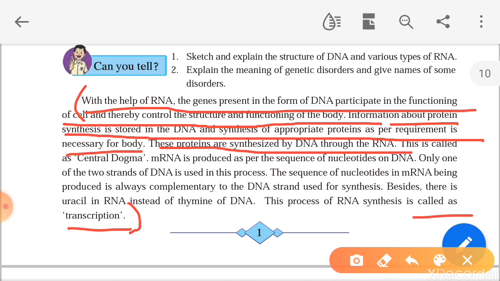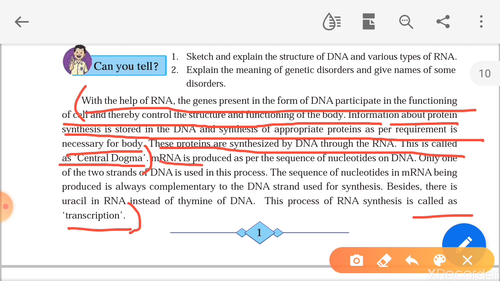आणि हे प्रोटीन कोण निर्माण करतं? या प्रथिनांची निर्मिती DNA करतं, through RNA म्हणजे RNAच्या मदतीने. So these proteins are synthesized by DNA through RNA. या प्रथिनांची निर्मिती RNAच्या माध्यमातून DNA करत असतो. This is called as central dogma. याला सेंट्रल डोग्मा असे म्हणतात. So what do you mean by central dogma? Define central dogma. Write down a short note on central dogma.